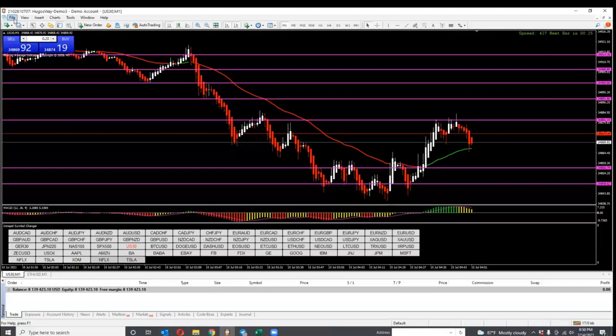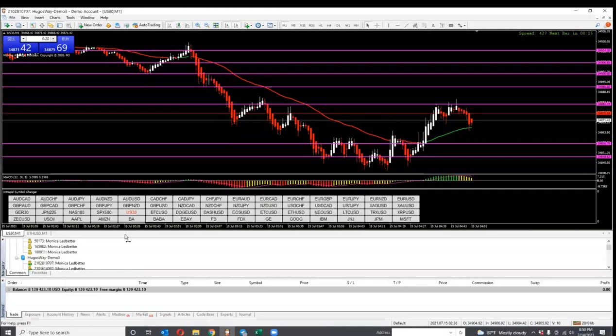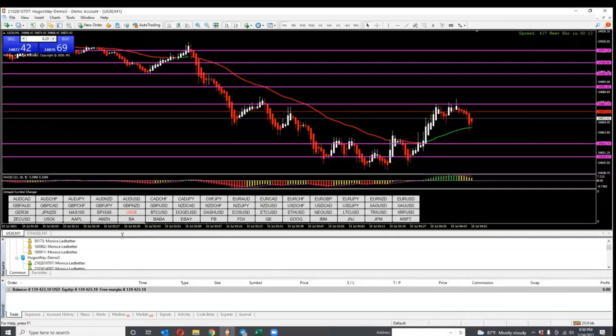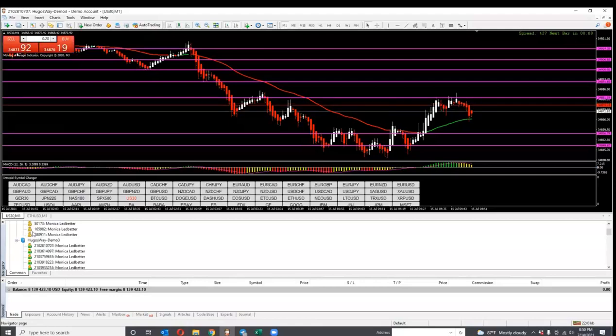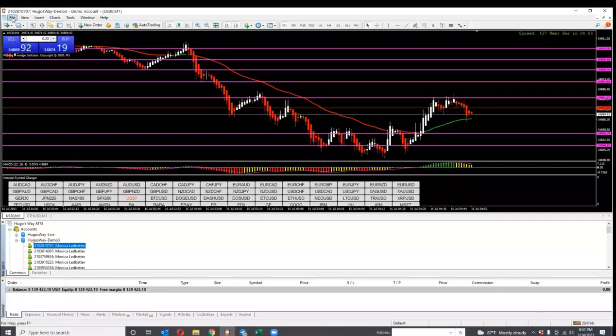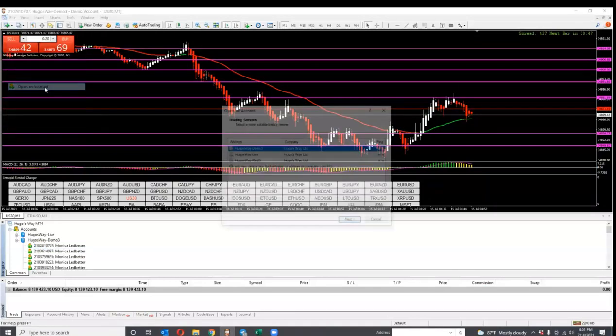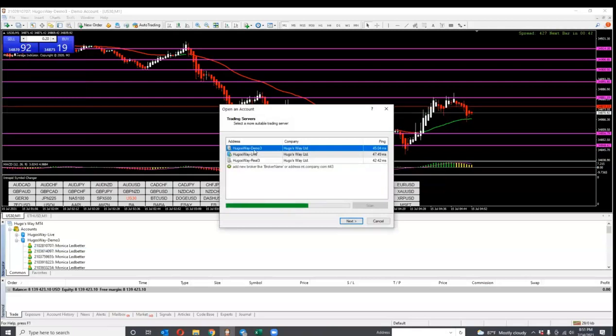You're going to go to File. And as you see right here, I have quite a few of them. Let me pull my screen up a little. It's going to show you your accounts. Your live accounts are going to say live. Some of them say real. Mine says live. Mrs. Stell says real. And then you're going to have where it says demo, where your accounts are demo. I have quite a few. But to create another one, like I said, you can always bust these demo accounts and create a new one. You're going to go to File, Open an Account. Make sure it does say Demo Account.